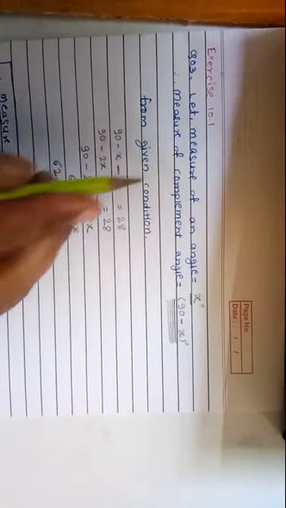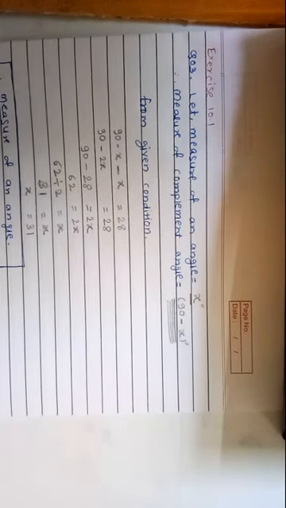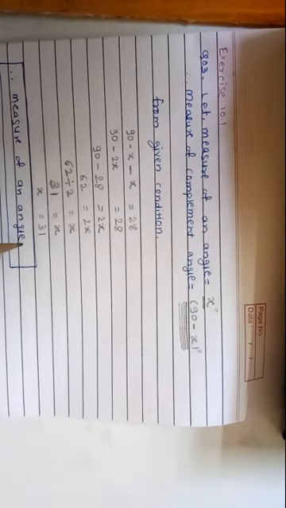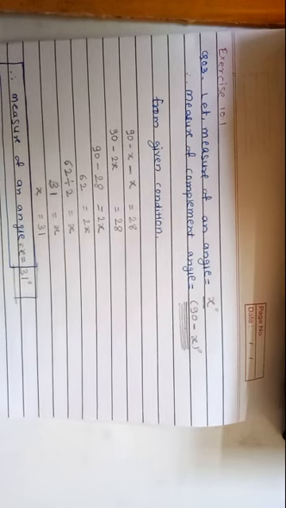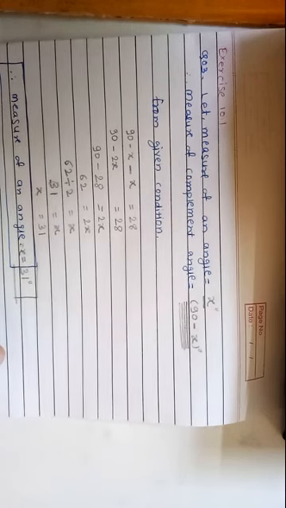What is meant by x? X means the measure of the angle. Therefore, the measure of the angle is x, which is equal to 31 degrees. The measure of the angle is 31 degrees. Thank you friends.